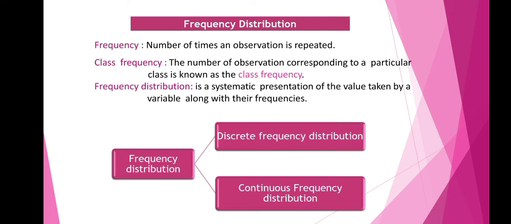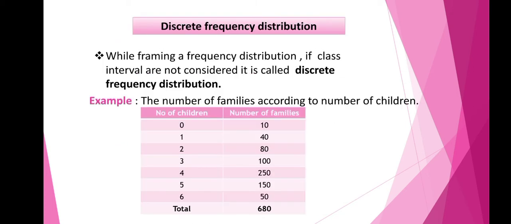Next, we'll see what you mean by class frequency. The number of observations corresponding to a particular class is known as class frequency. In a frequency distribution table, we have different classes. So, the number of values corresponding to that particular class is known as class frequency. Next we have frequency distribution. It is a systematic presentation of the values taken by a variable along with their frequencies. Under frequency distribution, we have discrete frequency distribution and continuous frequency distribution.